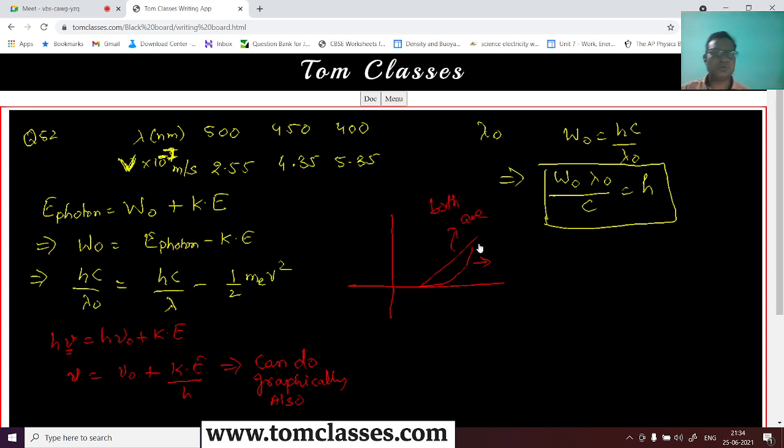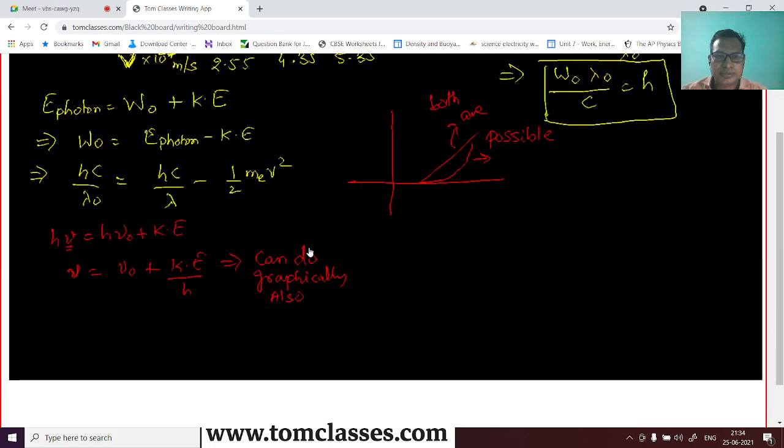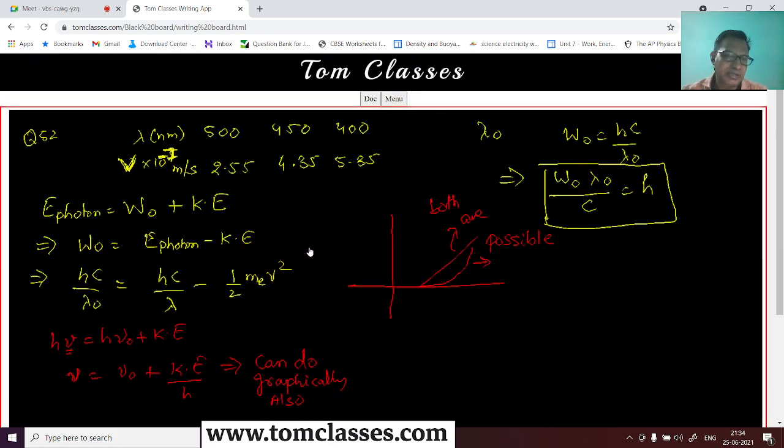Okay, so you can look at the slope, and that slope is nothing but 1 by h, that is Planck's constant, right? Both are possible here. The slope, or you can say the curvature of that, will depend upon the material, the element. Yes, this can be done graphically if you can plot it. Is that okay? If the graph is coming as a straight line, then 1 by h, that is the Planck's constant, it will give you, and then you can work on it, right?